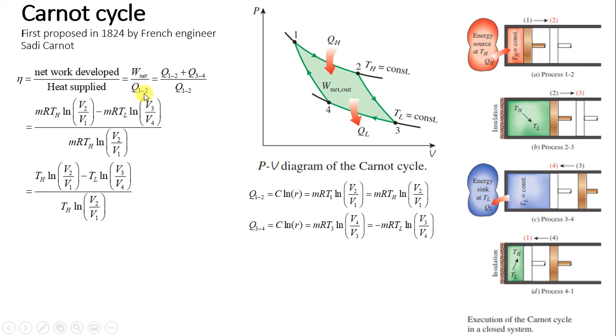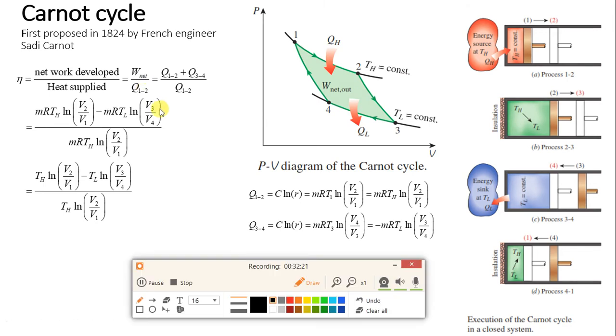Now by the first law of thermodynamics, what equation do we have for a cycle? Summation of work for a cycle is equal to summation of heat for a cycle. This equation we have. So the same thing I have done. What is written over here? W net. This W net I have replaced by Q net. What is Q net? Q1 to 2 plus Q3 to 4. In this way you get the numerator part by the first law of thermodynamics.